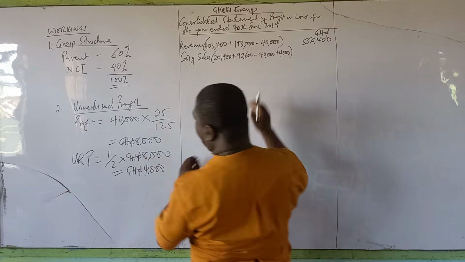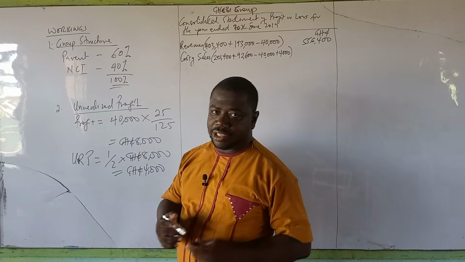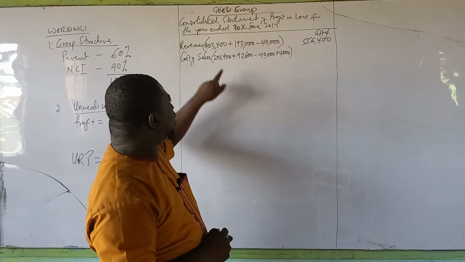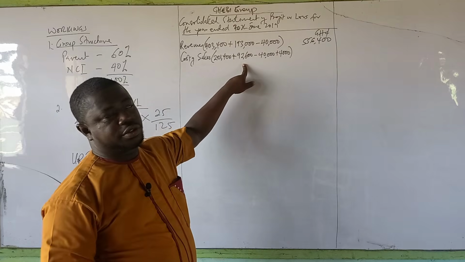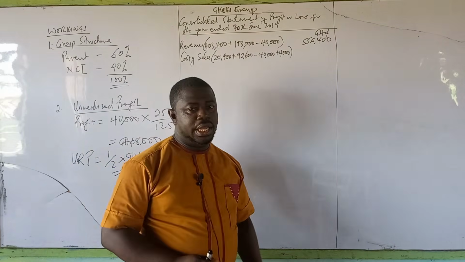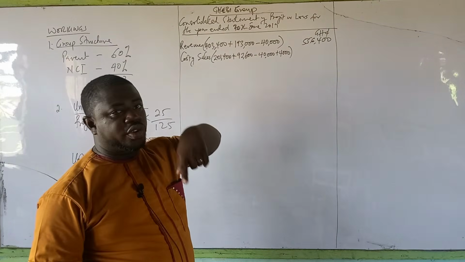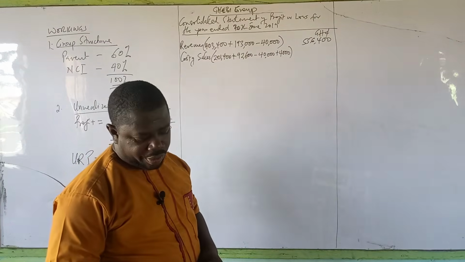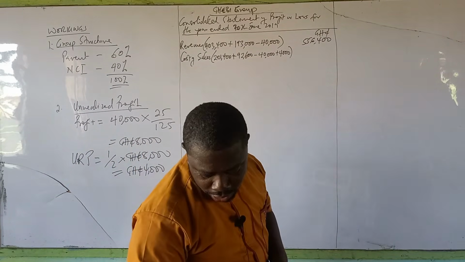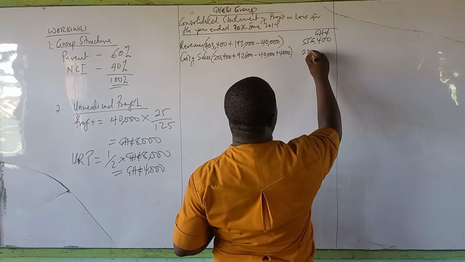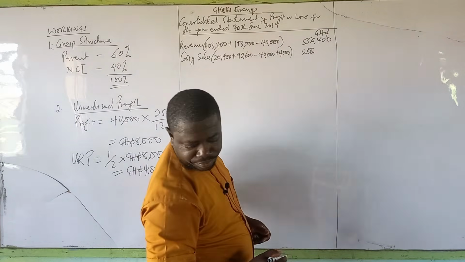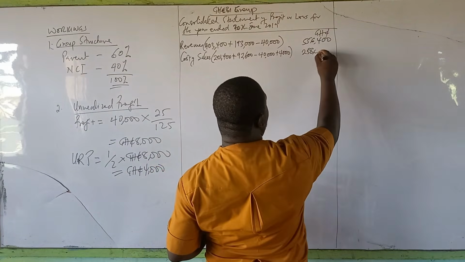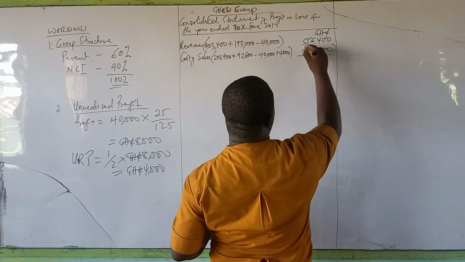Where am I getting this 4,000 from? That is the unrealized profit. So it is the parent cost of sales plus the subsidiary's cost of sales minus the intra-group sales, which became a cost to the parent, plus the unrealized profit. All right. And that is going to give us a total of 258,000. So that will be in brackets.